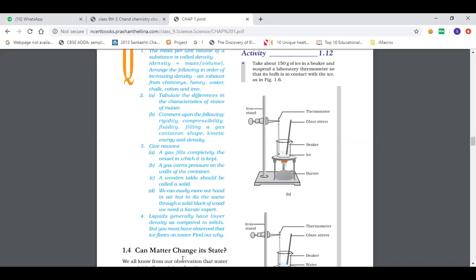But water shows a different property that happens only below 4 degrees Celsius. That is called the anomalous nature of water. So when the temperature of the water is decreased, instead of contracting, it will expand and its density decreases.